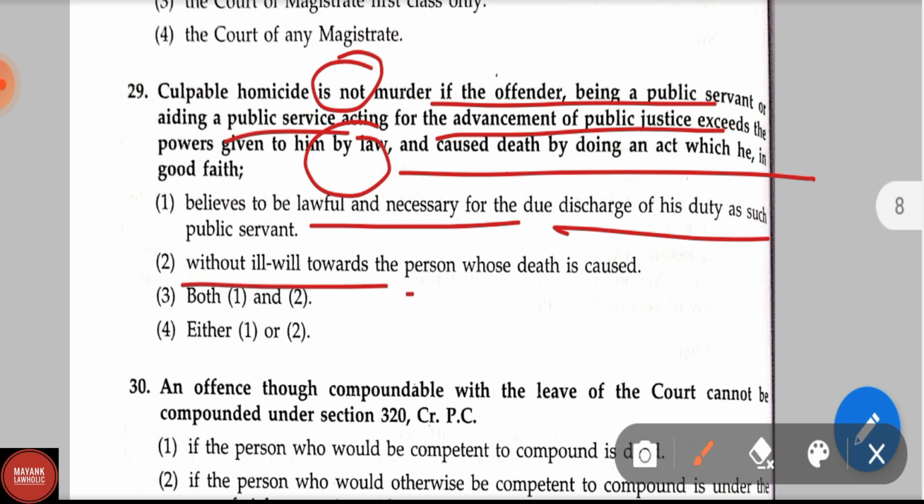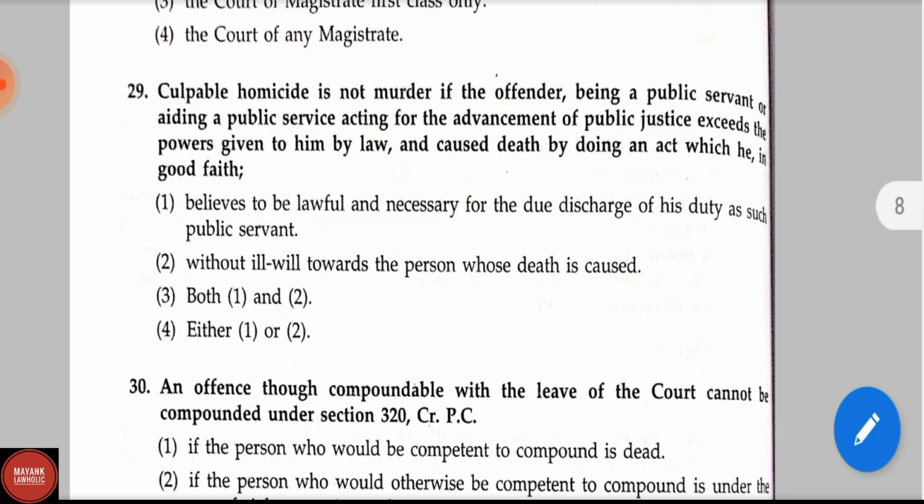Option 2, without ill will towards the person whose death is caused. Option 3, both first and second, and option 4, either 1 or 2. Correct answer is option 3, both 1 and 2.